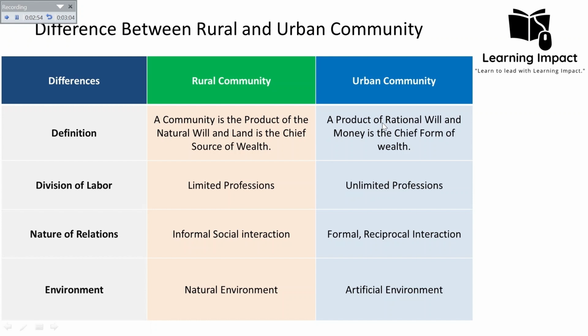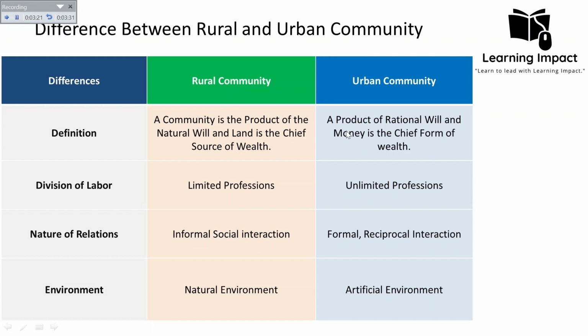So it means that, for example, in a rural town, a neighbor might help you with a harvest simply because you are part of the community. This is an example of how there is a natural will in the rural community. But on the other hand, as there is a rational will in the urban community, for example, in an urban city, a neighbor might help you with furniture only if you offer to pay them or return the favor in some way.